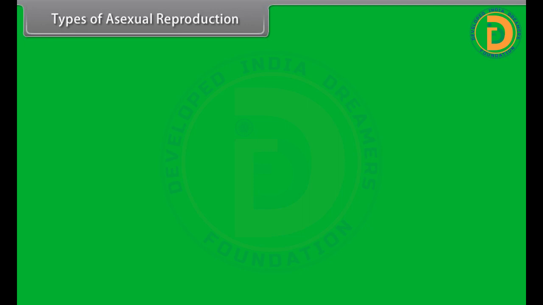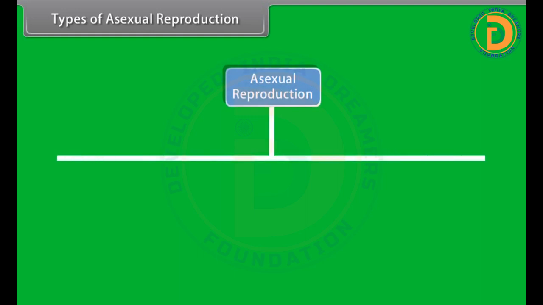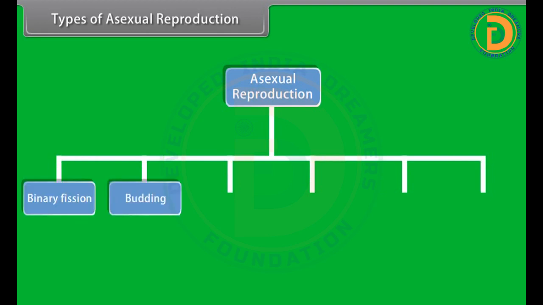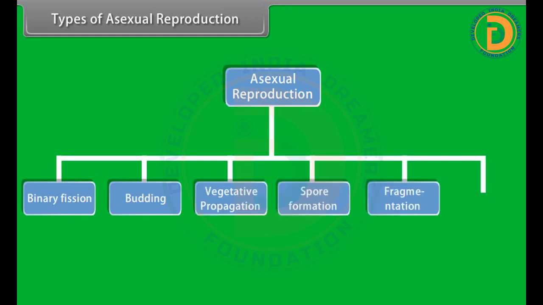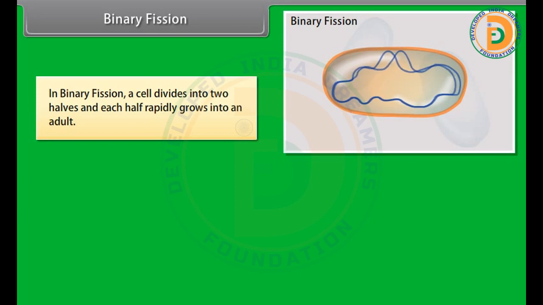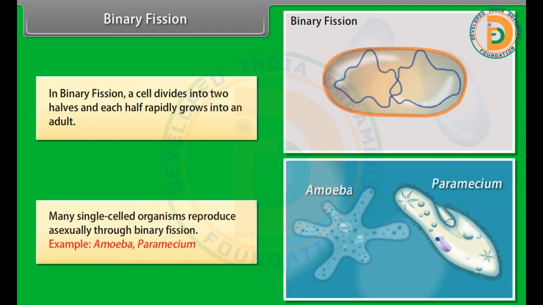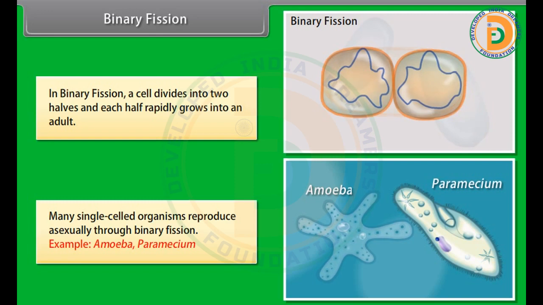Types of asexual reproduction. Do you know how organisms reproduce asexually? An organism may reproduce asexually by binary fission, budding, vegetative propagation, spore formation, fragmentation, parthenogenesis. Binary fission. In binary fission, a cell divides into two halves, and each half rapidly grows into an adult. Many single-celled organisms reproduce asexually through binary fission.